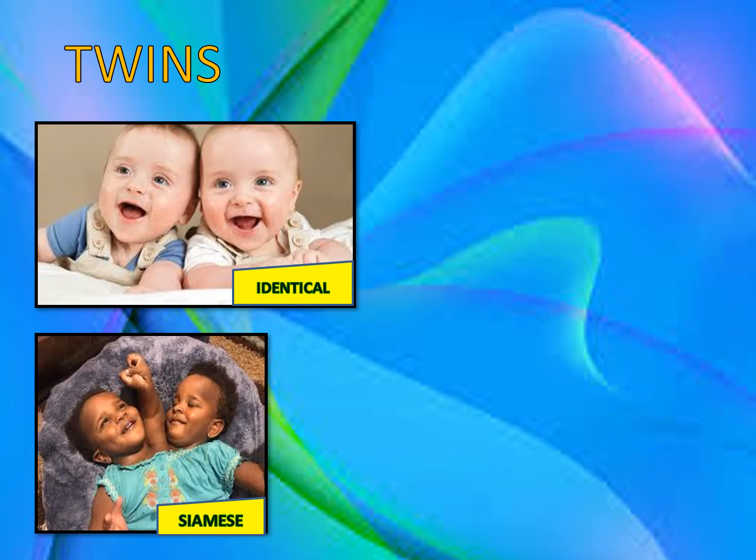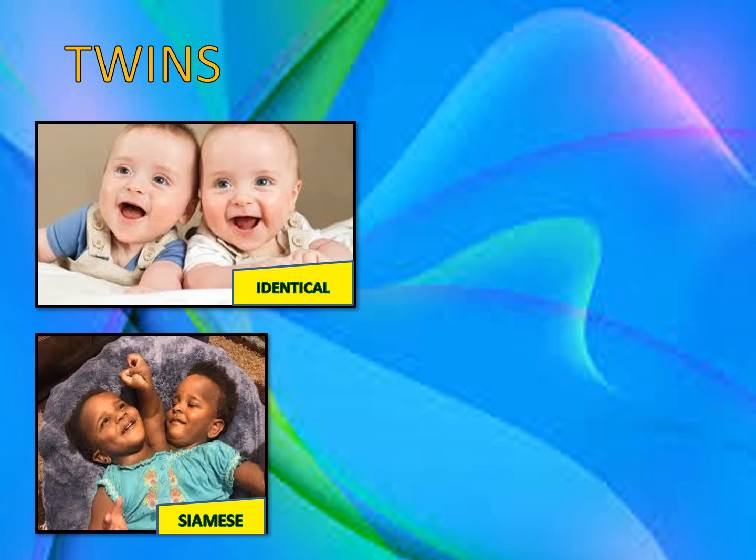Now, I told you this process happens within 8 days after the zygote formation takes place. And therefore, sometimes that zygote doesn't break away into two parts. They remain joined. And then we have the high possibility of conjoined twins or Siamese twins.